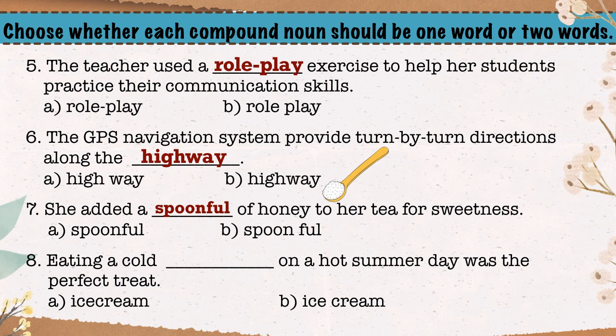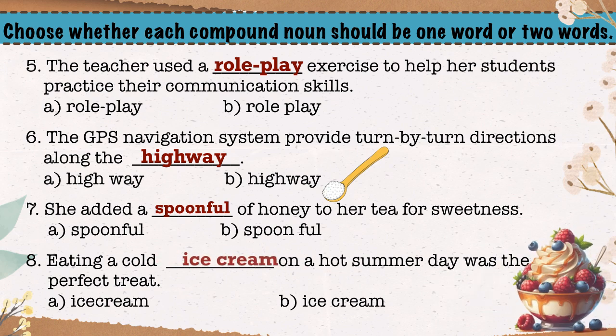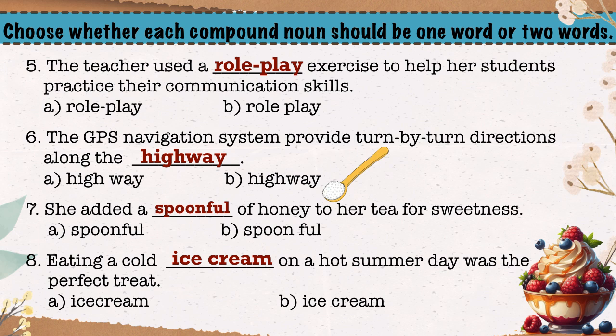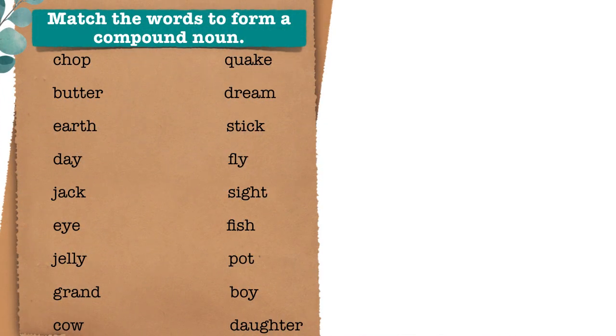Let's proceed to the last question. Eating a cold blank space on a hot summer day was the perfect treat. Option B is the correct answer. A space is used between ice and cream. Are you prepared to advance to the next exercise? Match the words to form a compound noun.